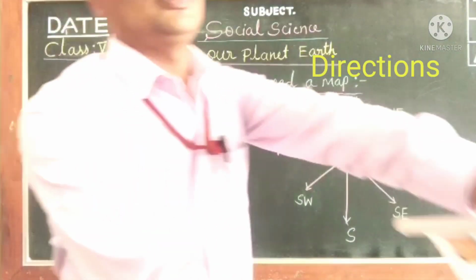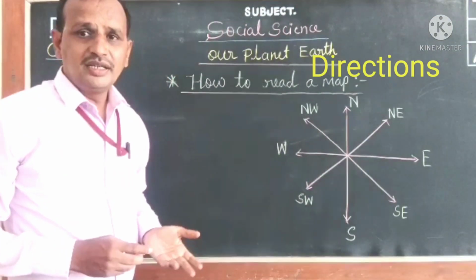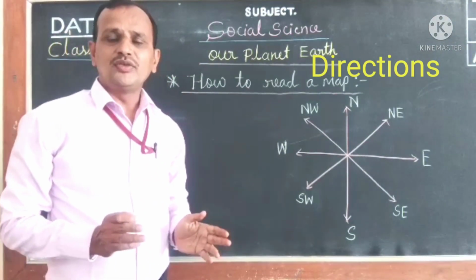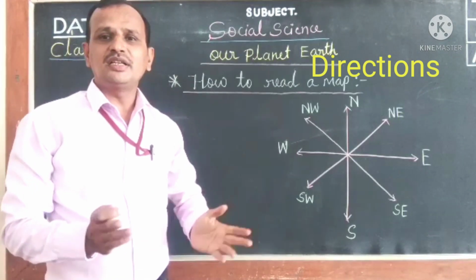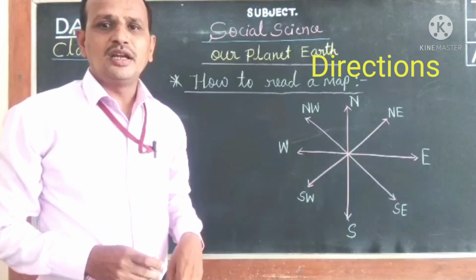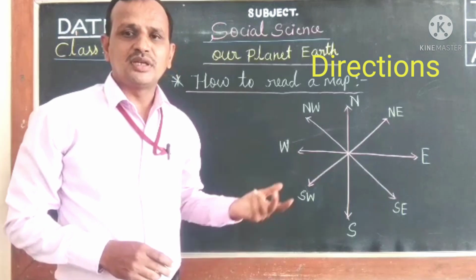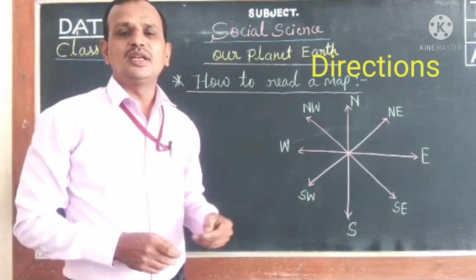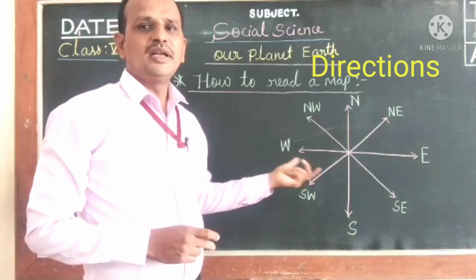And what are directions? A direction is a particular way you have to go to get from one place to another place. That is the direction. And we know that already there are 4 main directions and 4 sub directions. Totally 8 directions are there, but the 4 are main directions.